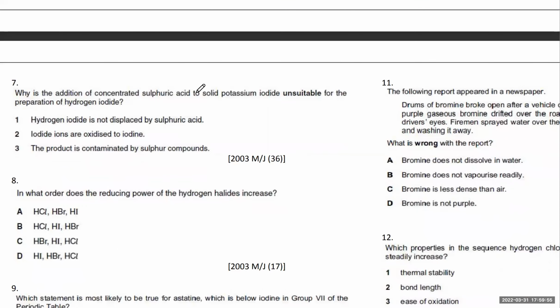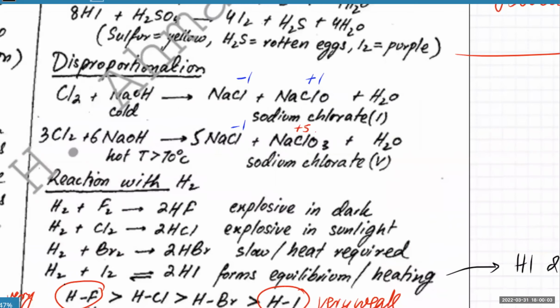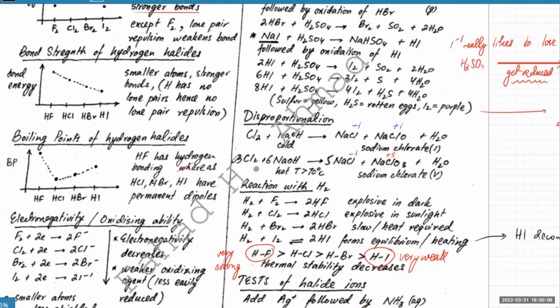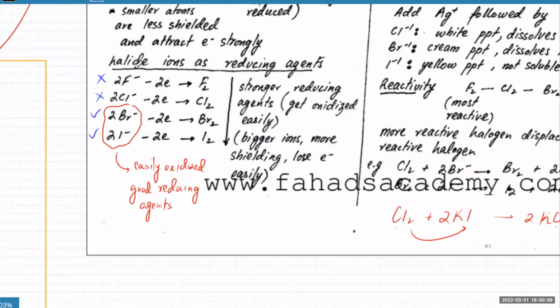So why is the addition of concentrated sulfuric acid to solid potassium iodide unsuitable for the preparation of hydrogen iodide? The answer is this part. What did we learn? Down the group, if you have a halide ion, it becomes really easy to lose electrons. Fluorine and chlorine are very electronegative, so they like to gain electrons. They don't like to lose electrons. But Br and I, if they gain electrons, they would also lose electrons very easily. The I- would quickly lose electrons to form I2. So it's a very good reducing agent because it gets oxidized very quickly. Bigger ions are more shielded, so they lose electrons very easily.